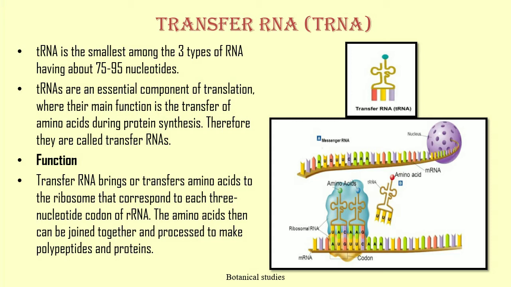Function of tRNA: Transfer RNA brings or transfers amino acids to the ribosome that correspond to each three-nucleotide codon of RNA. The amino acids can then be joined together and processed to make polypeptides and proteins.